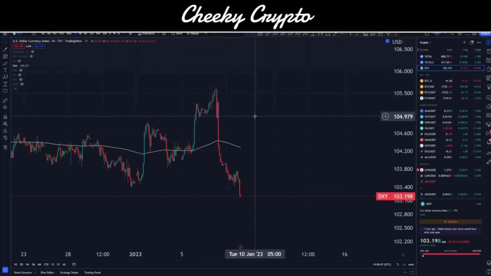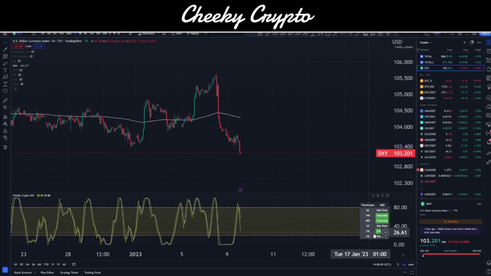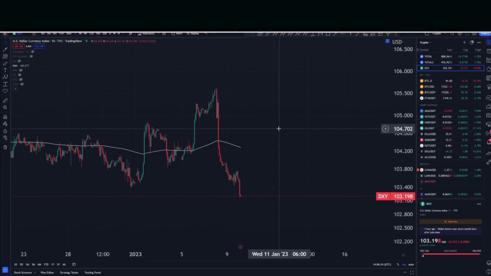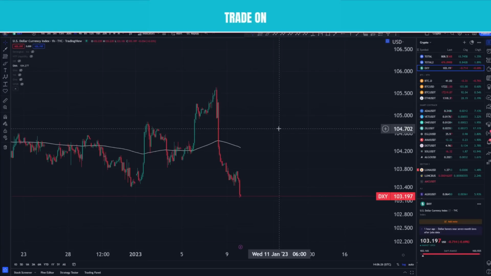Okay, and do I think the DXY is going to be dropping down, or do I think the DXY is going to be going up? Well, just like everything else, it's the direct opposite on the DXY than it is on the cryptocurrency asset. Take a look at Bitcoin, for example, and it will be overbought on the stochastic RSIs, yet here on the DXY, it will be oversold. They're the opposite. So when we have the technicals indicating that we need to go down, you're probably looking at the technicals on the DXY going up, for example.